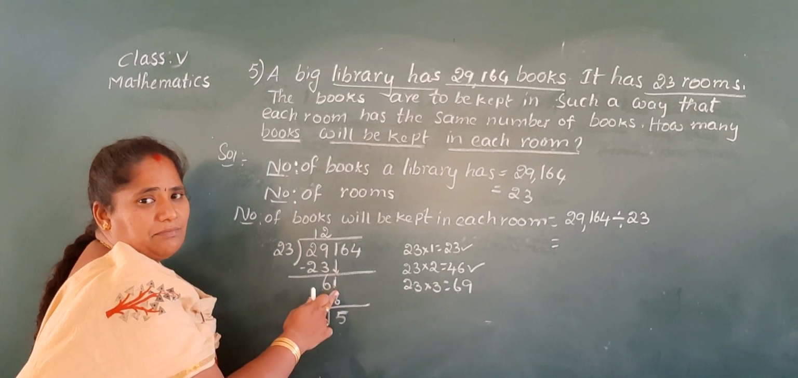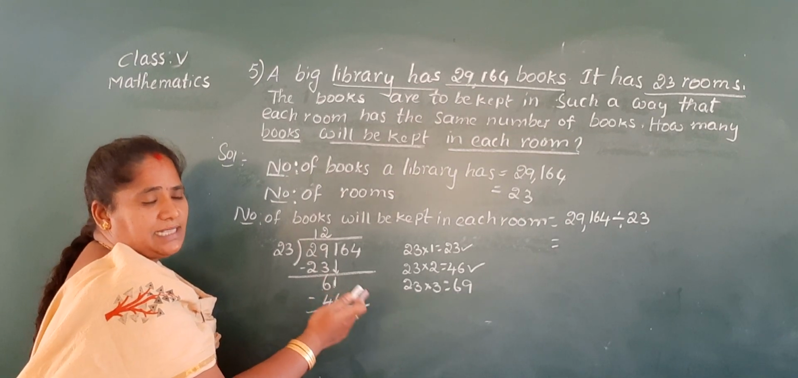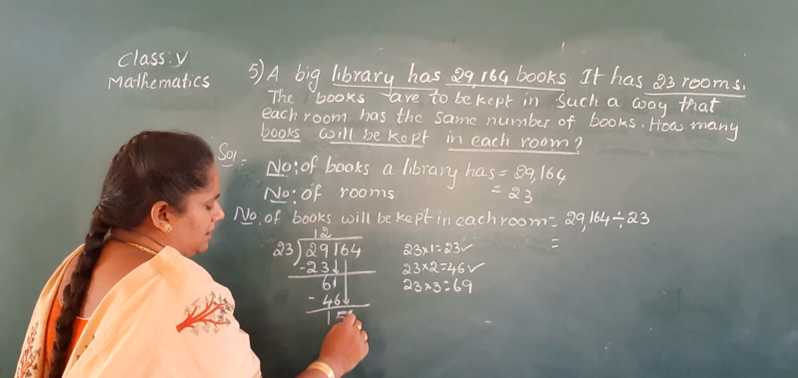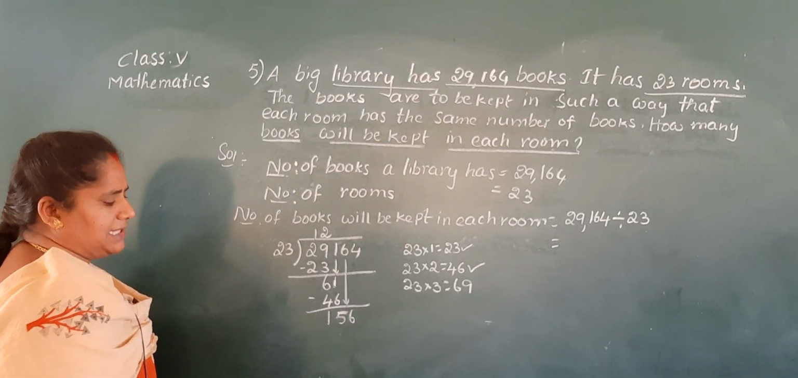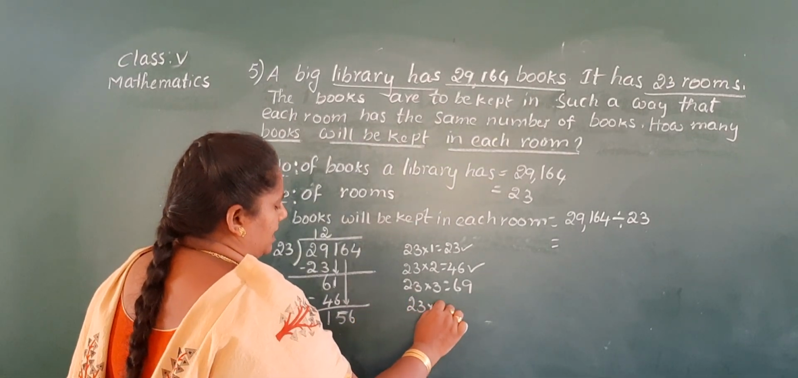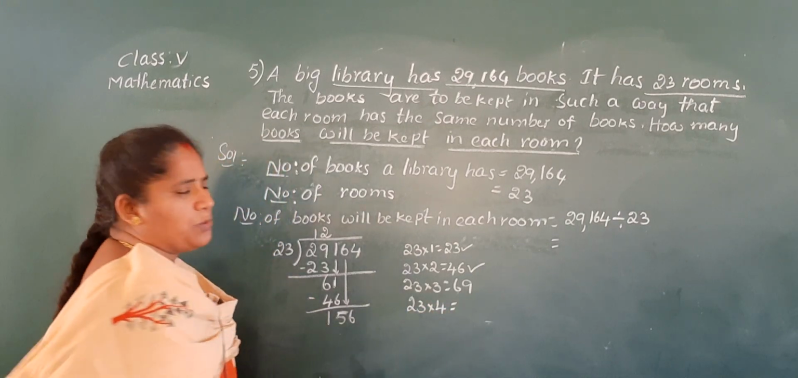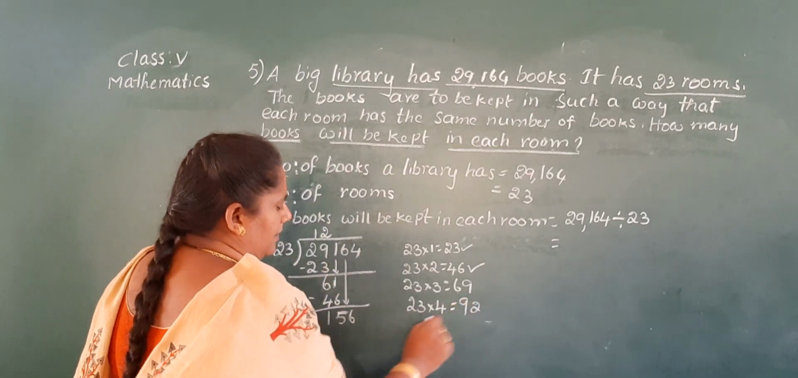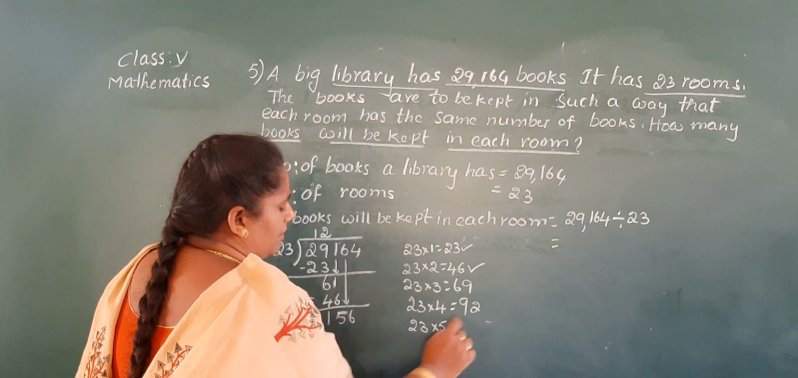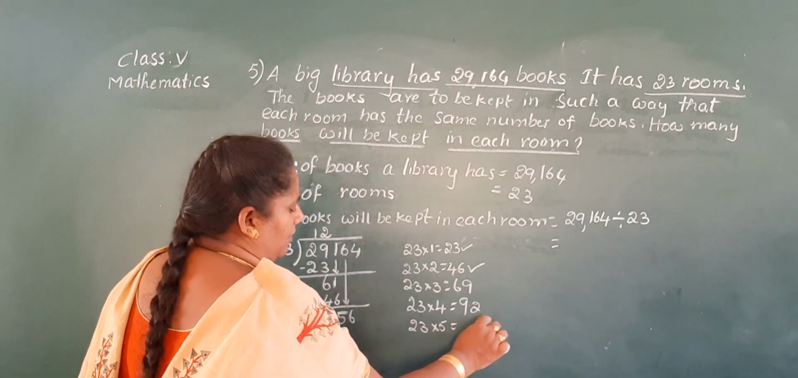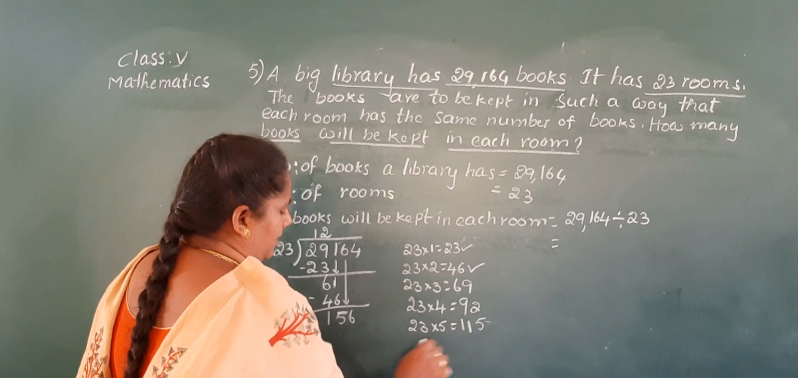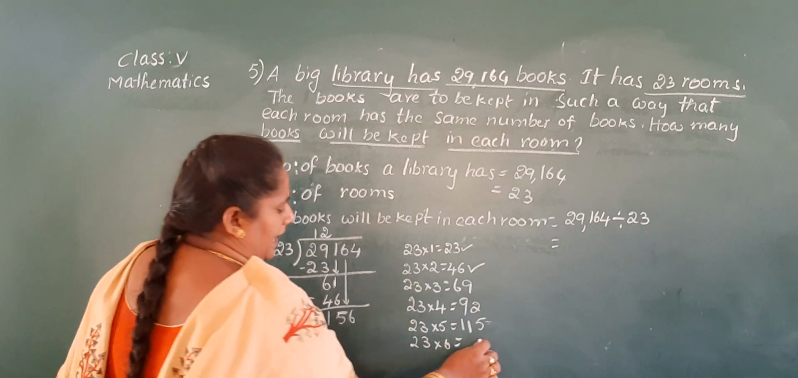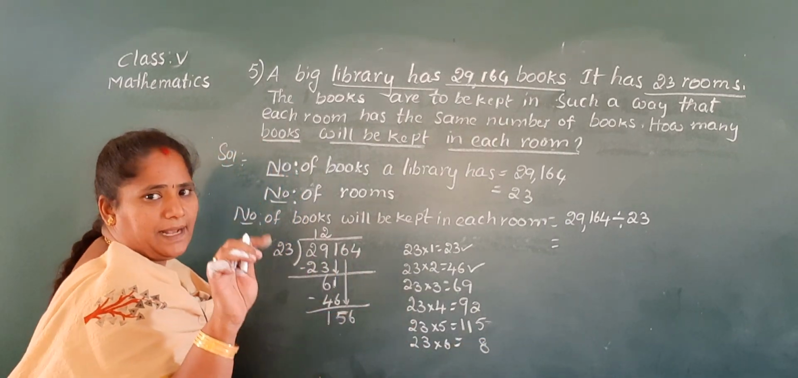61. 1 is the smallest number, so you take borrow. It becomes 11, and 6 becomes 5. 5 minus 4 is 1. Now you take down 6. Now the number is 156. Come on, which is the nearest number? 4 3s are 12, 1 in hand, 2 is down. 4 2s are 8 plus 1, 9. Next, 23 into 5. 5 3s are 15, 1 in hand, 5 is down. 5 2s are 10 plus 1, 11. Next, 23 into 6. 6 3s are 18, 1 in hand, 8 is down. 6 2s are 12 plus 1, 13.